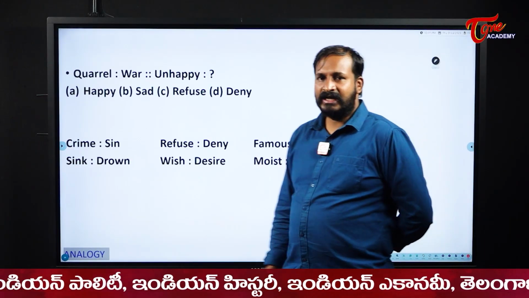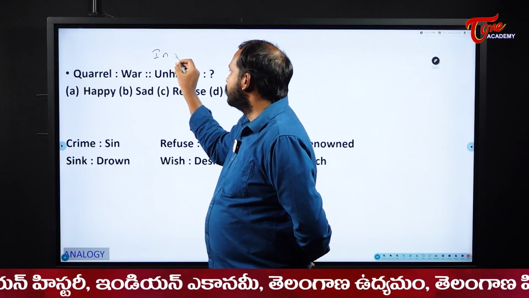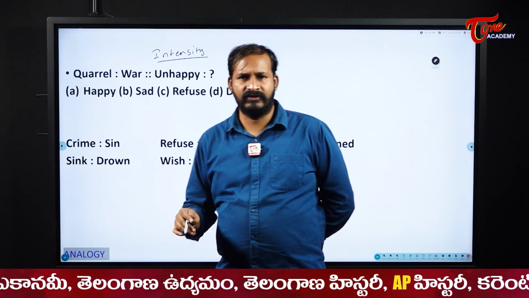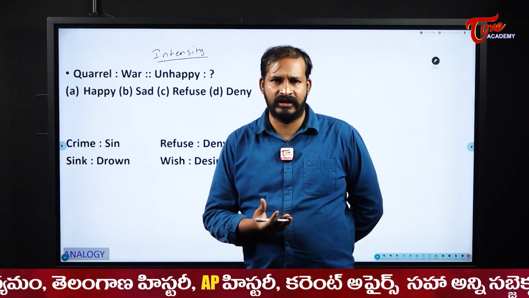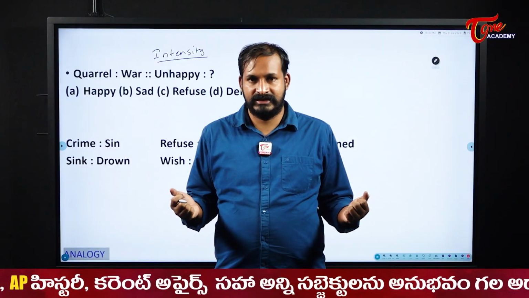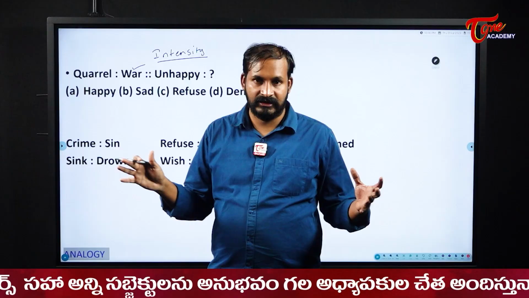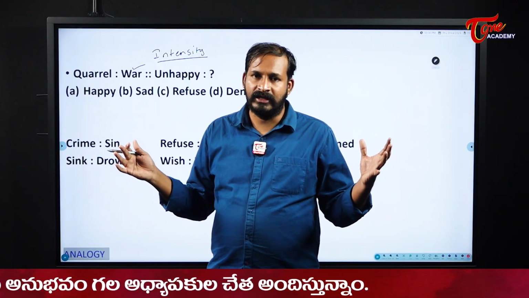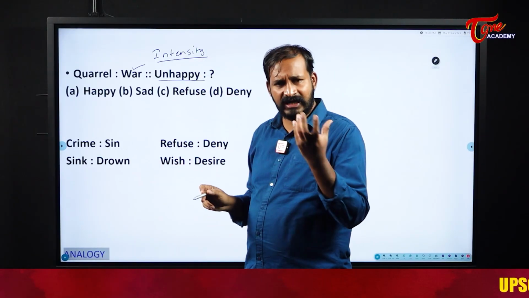Quarrel, war. See here the intensity. Here it is based on what? Intensity. That means the intensity is increased. Quarrel generally means a dispute between two or three persons. Now when it is with countries, then it will become a war. So intensifying the situation. Quarrel is a simple situation, but war is a very big thing which happens between two countries generally.